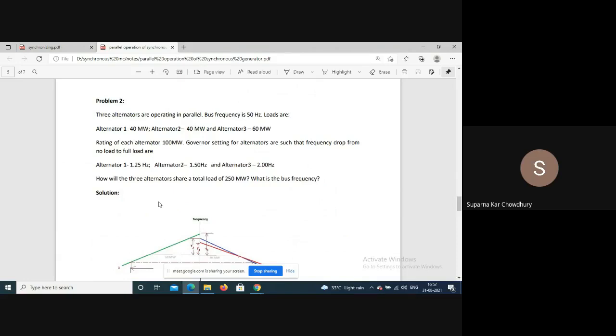Now the rating of each alternator is 100 megawatt, and the governor settings for the alternators are such that the frequency drop from no load to full load for alternator 1 is 1.25 hertz, for alternator 2, 1.5 hertz, and for alternator 3, 2 hertz. How will the three generators share a total load of 250 megawatt? What is the bus frequency?